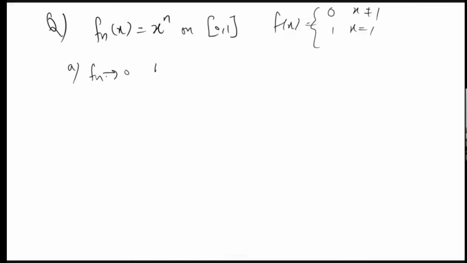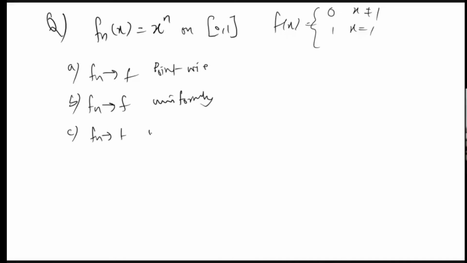Then fn converges to f pointwise; fn converges to f uniformly; fn converges to f uniformly on the closed interval 0, half. So this was one question I have seen on some question paper.